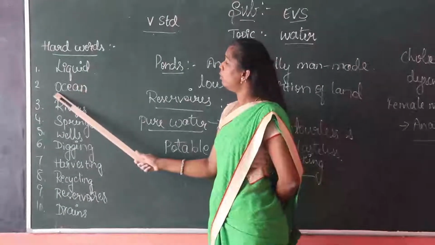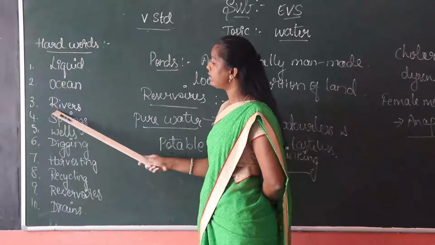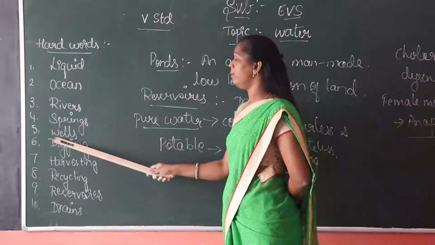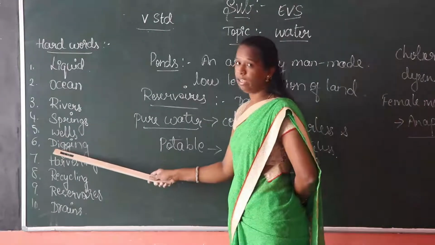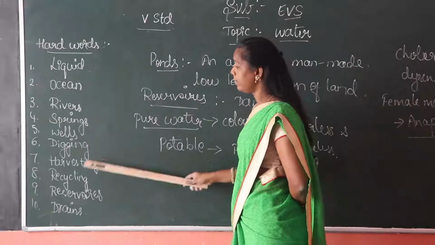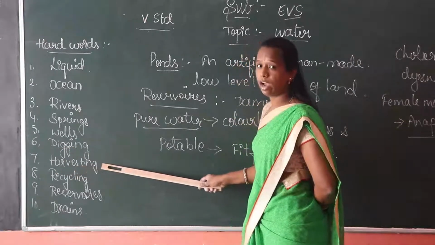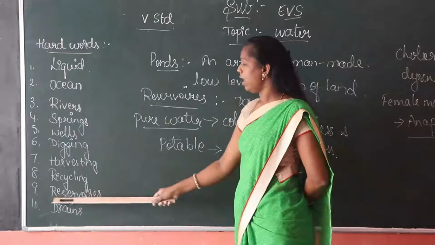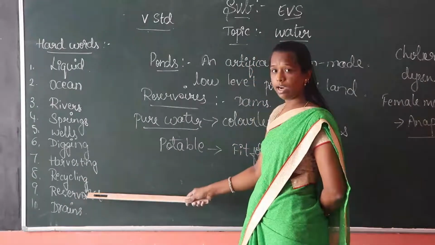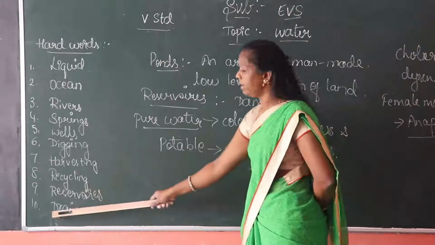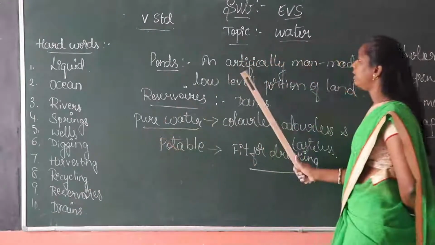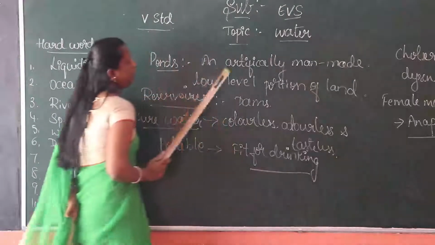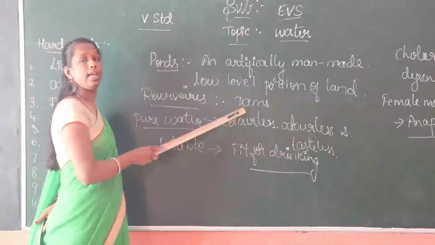Ocean, rivers, springs, wells, digging, harvesting, recycling, reservoirs, drains, artificially, ponds, dams.